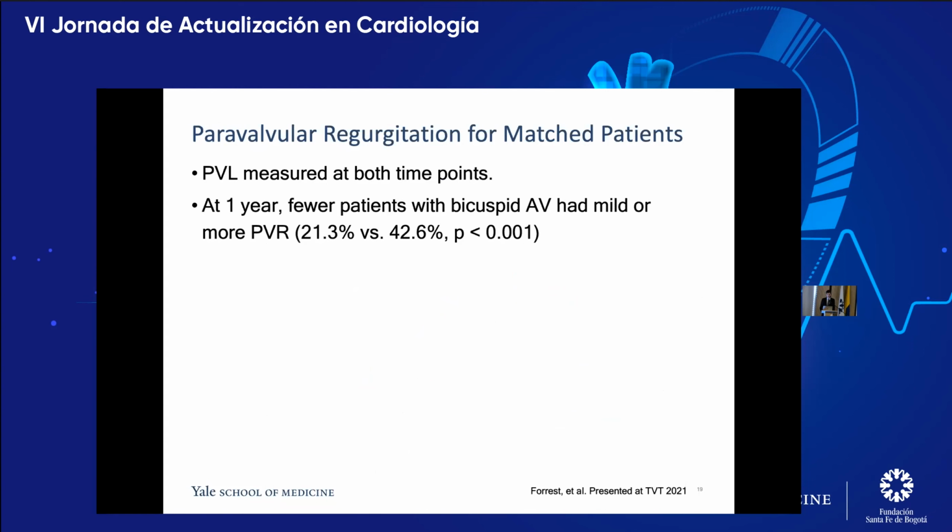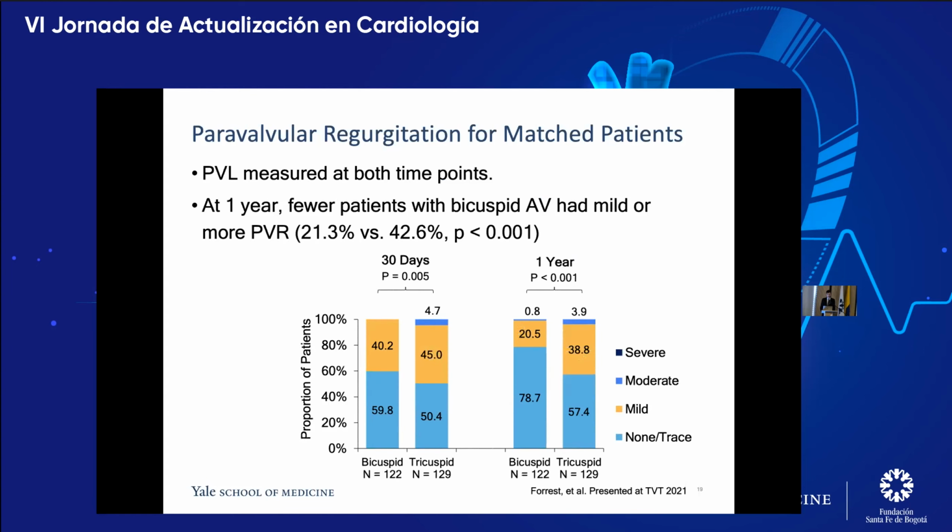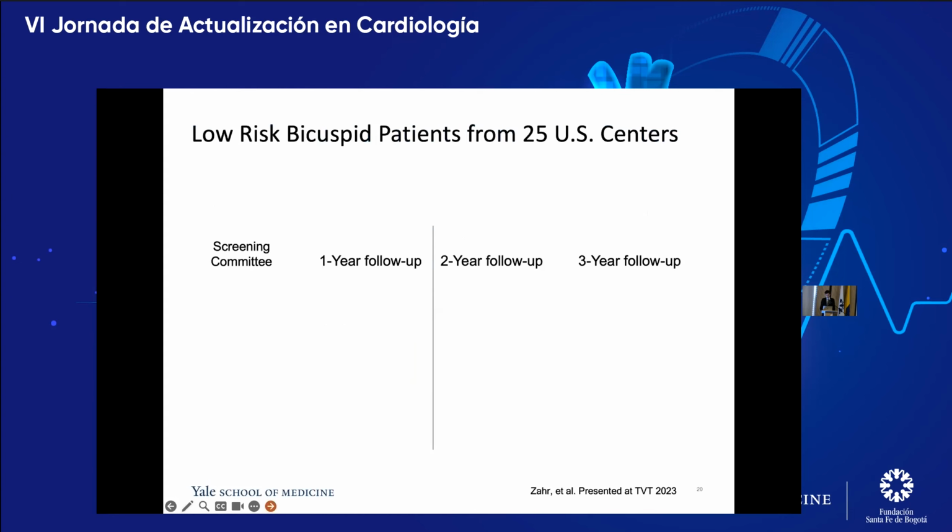I'm sorry, in bicuspids, because of their abnormal anatomy, there would be a concern for a higher risk for paravalvular regurgitation, but in fact, looking at these histograms, bicuspids on the left and tricuspids on the right, the paravalvular regurgitation was actually worse in the tricuspid group, and in both groups improved when going from 30 days to 1 year.